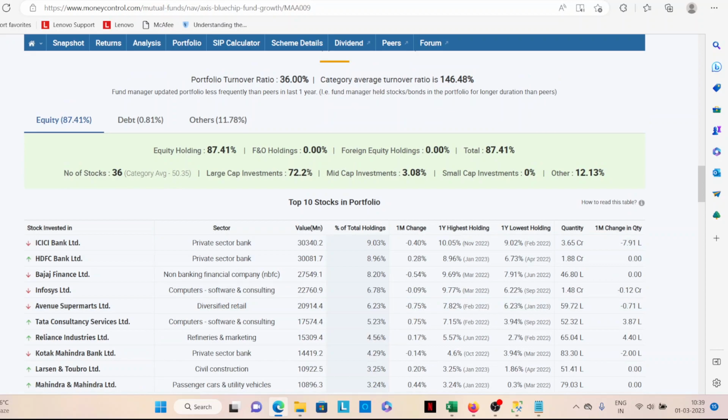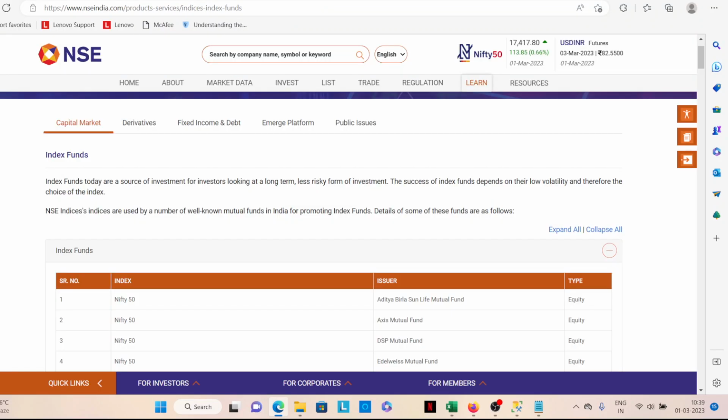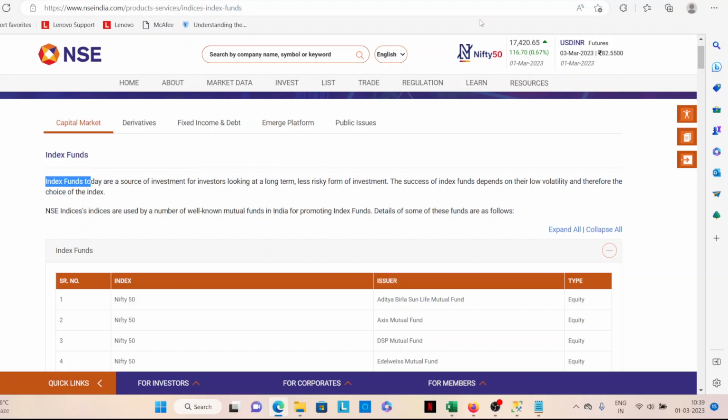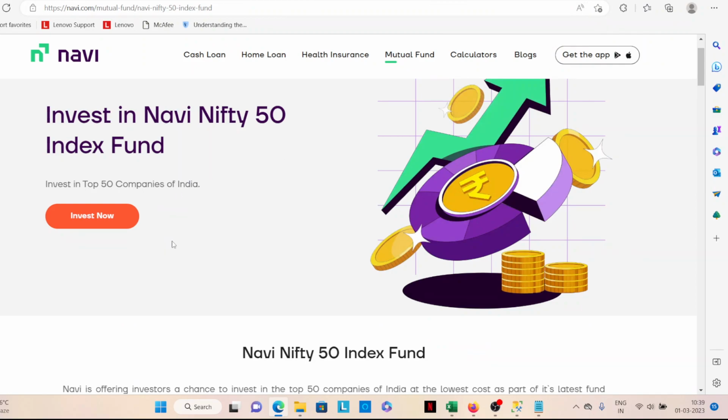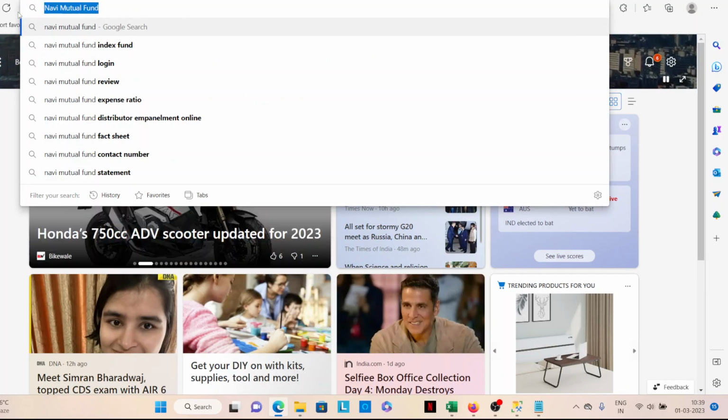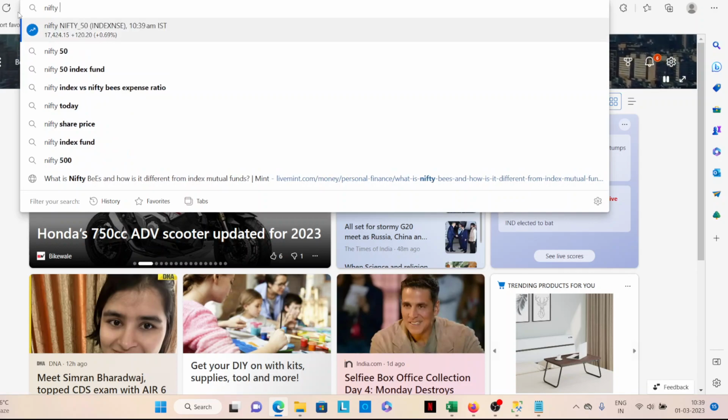That's one thing. Now we quickly get into index funds here. As you see, index. What happens in this scenario? Normally, the expense ratio is less, because these normally replicate the index. What is an index fund, right? If you have seen, let's quickly get into it. This is a Nifty 50 index fund. Nifty 50 is an index by the exchange itself. Let me just put here Nifty 50.